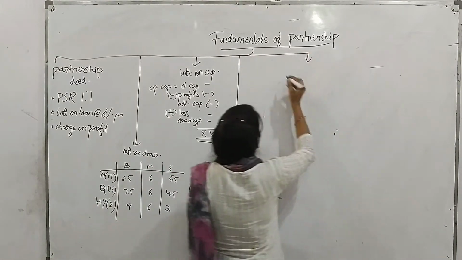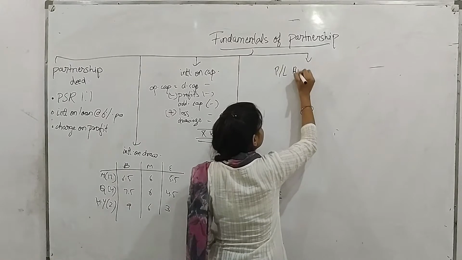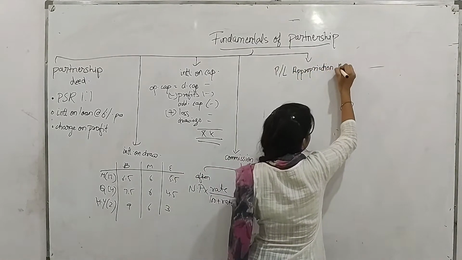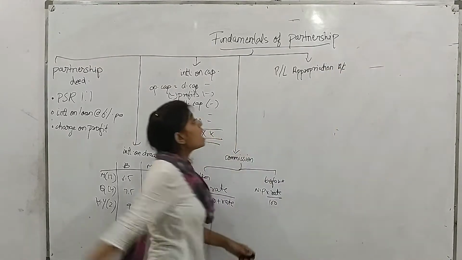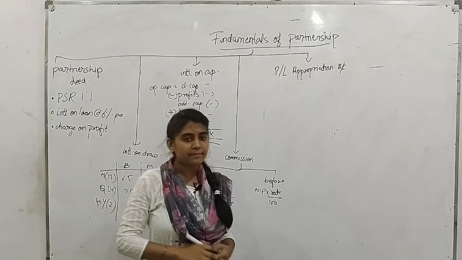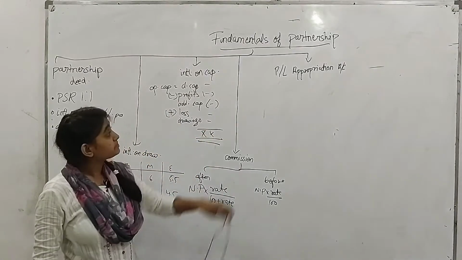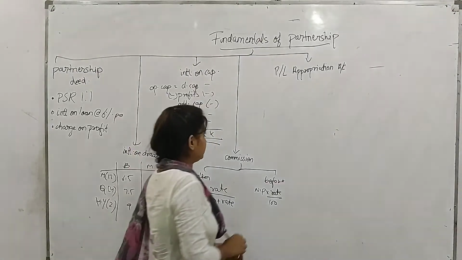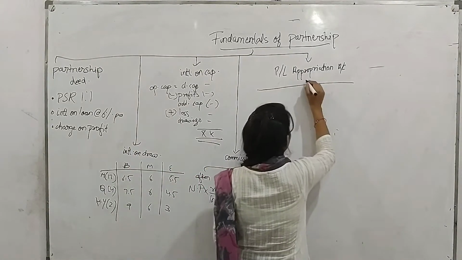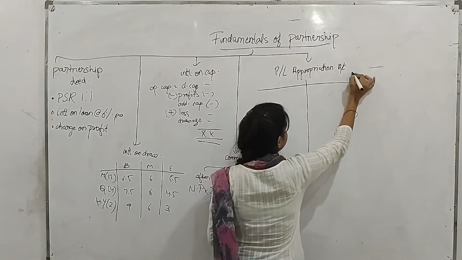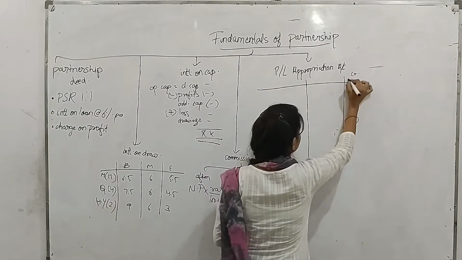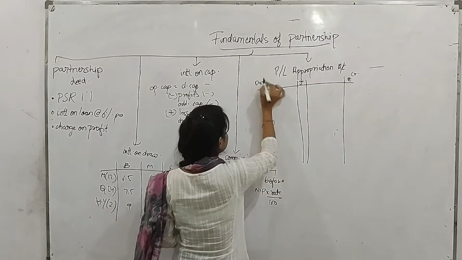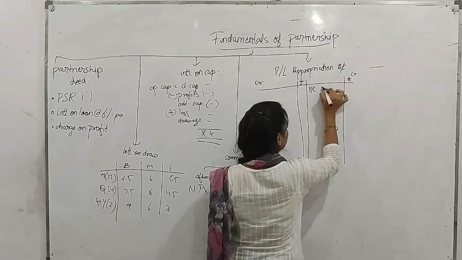Now my next topic is profit and loss appropriation account. Profit and loss appropriation account is the next step after profit and loss account. It is made to divide proper amount of profit to each partner, and the format for PL account, PL appropriation account is, this is credit side, this is debit side. Here we go with profit and loss account.